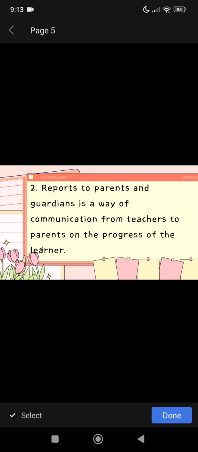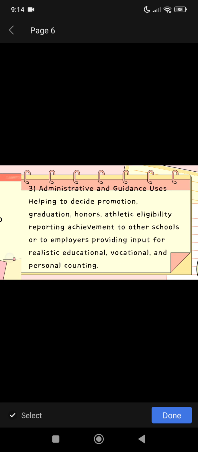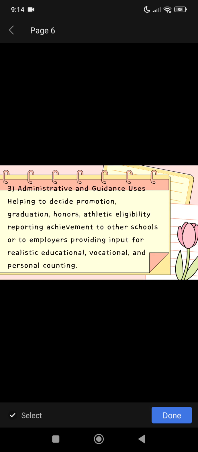Second, reports to parents and guardians is a way of communication from teachers to parents on the progress of the learner. Third, administrative and guidance uses, helping to decide promotion, graduation, honors, athletic eligibility, reporting achievement to other schools or to employers, providing input for realistic educational, vocational, and personal counseling.